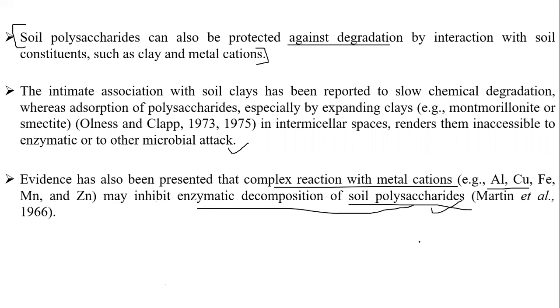So now think, students, what is happening in our soil? What are these polysaccharides doing in our soil? Generally, they form chelates, but if I talk about all those things, it will be a very long subject. They will form a complex reaction with the metal cations and ultimately inhibit the enzymatic decomposition of soil polysaccharides, as reported by Martin and his co-workers in 1966.